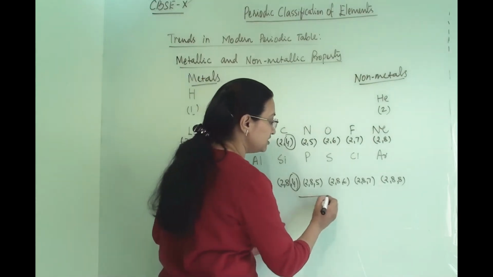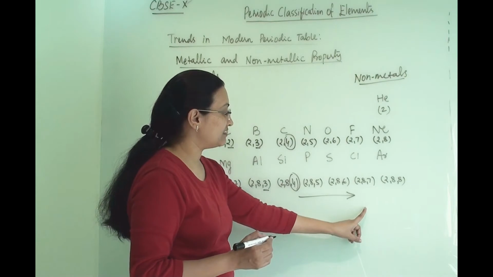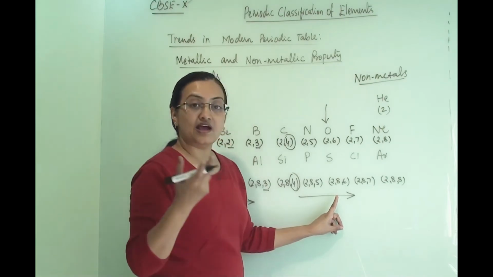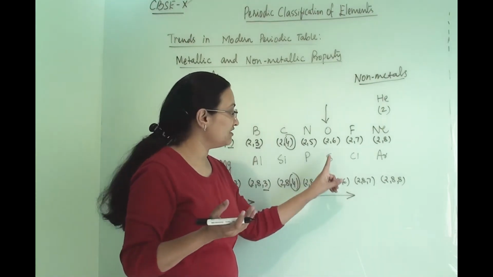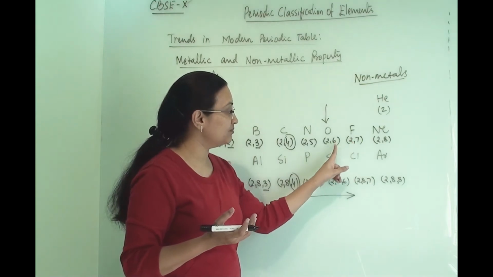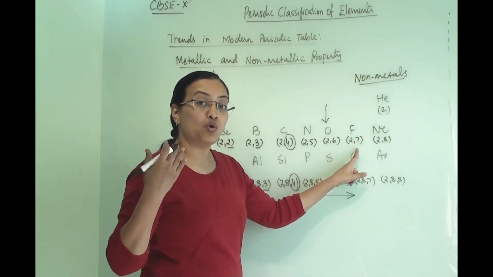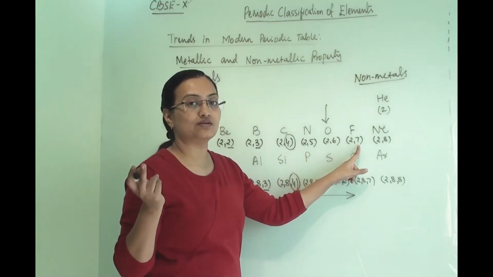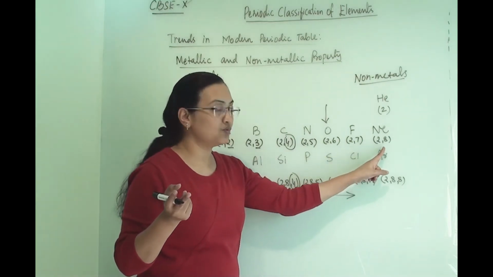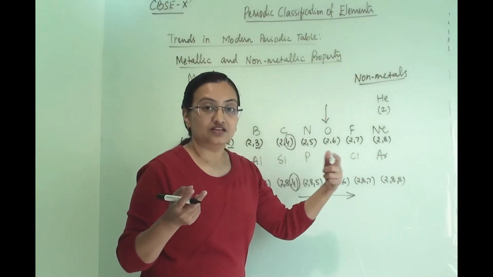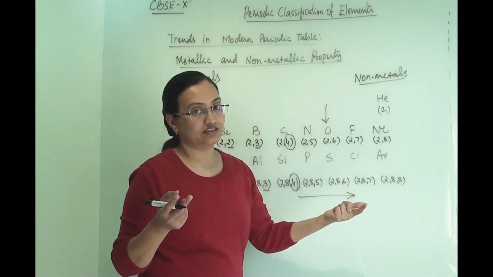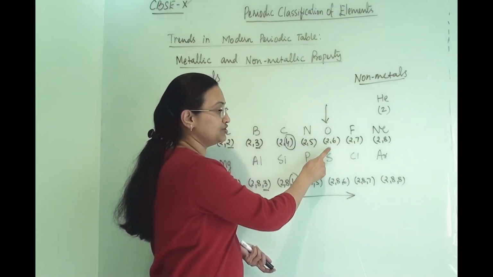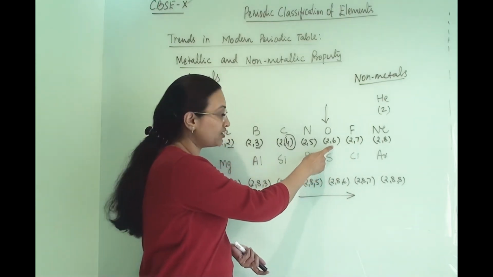As we go further towards the right, the non-metals start. From here, oxygen and sulfur have more tendency to accept electrons. They will accept 2 electrons and become stable. Fluorine is more electronegative and more non-metallic compared to oxygen, so it will accept 1 electron and become stable. As they go towards the completion of the L shell, the non-metallic character will increase in them. So the attraction towards electrons in fluorine is more compared to oxygen, and in oxygen it is more compared to nitrogen.